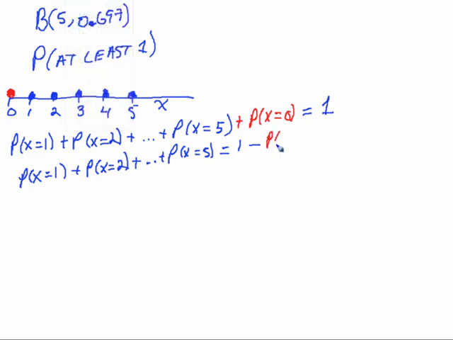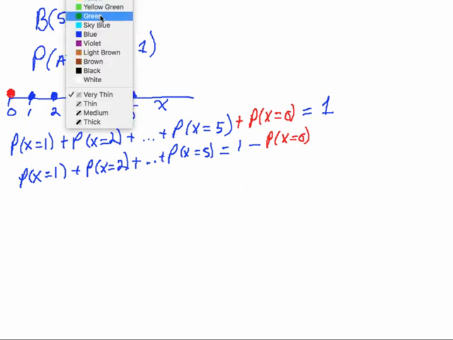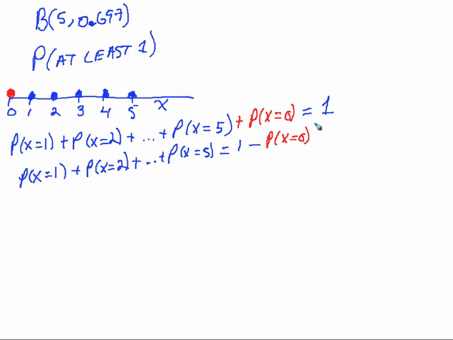In other words, subtract that x equal to 0 probability from both sides of that previous equation. And so notice then that this, in the green box, is what I need to do. In other words, that probability right there, subtract it from 1, and it'll give me the probability of all the rest of them. And that's the trick of the at least 1, is that you basically take the probability of 0 and subtract that from 1, and that will always give you the probability of at least 1.